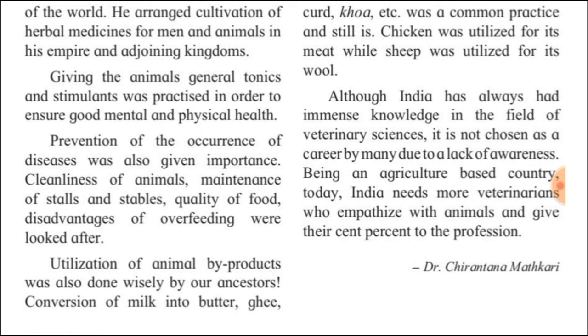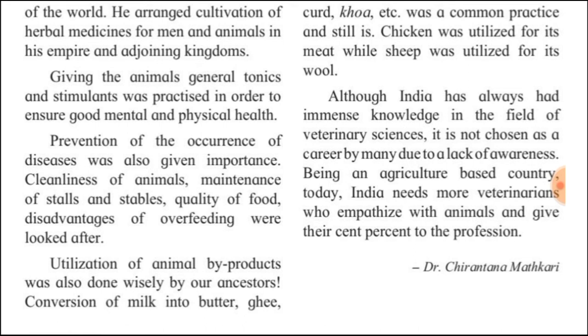Along with this, prevention of diseases was also given importance in those days. Cleanliness and the quality of food were also maintained for the animals, but overfeeding was avoided.